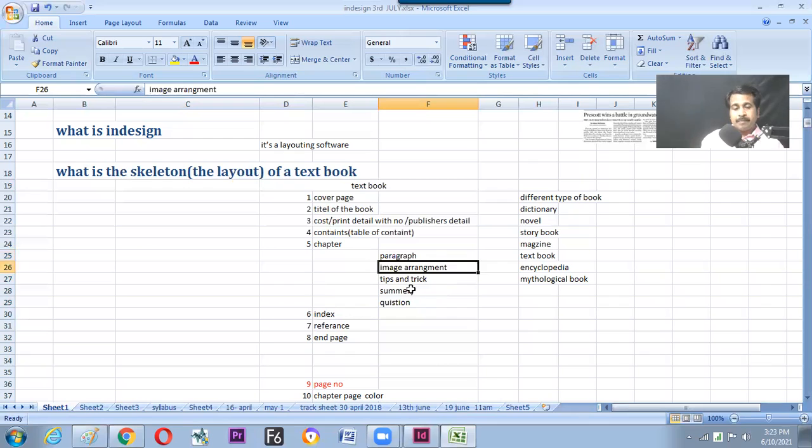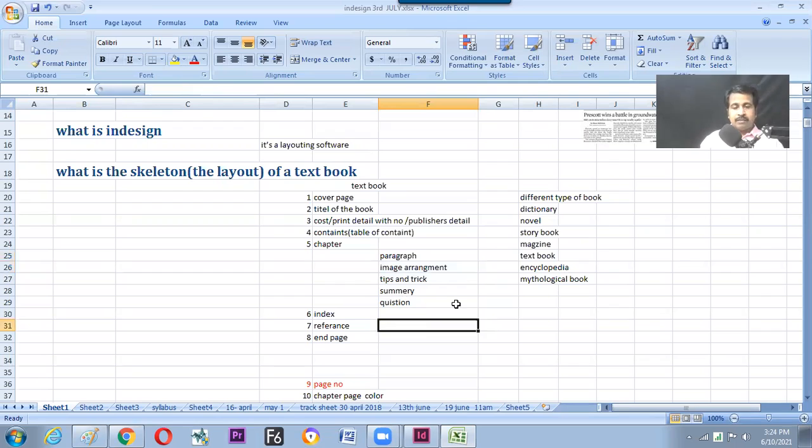So they maintain a particular paragraph style. Next, image arrangement. For making an image get placed in a particular box, in all the book, wherever the images are there, in that particular frame they'll put. So that arrangement is done. Tips and tricks will be there. I'm just talking about a textbook from our school days. Tips and tricks, summary, then questionnaires. So these are the few things which are common in all the books.